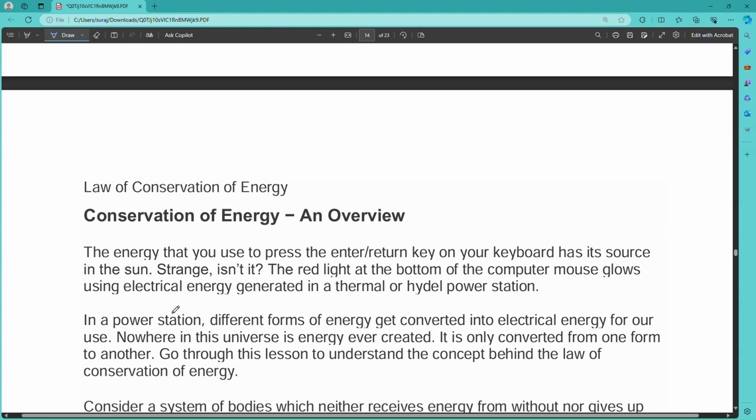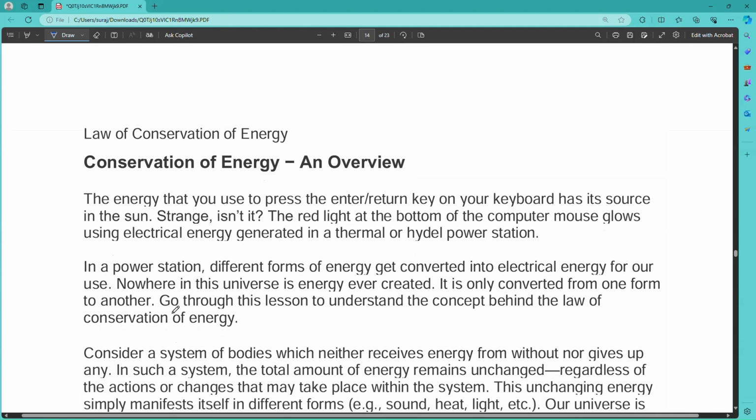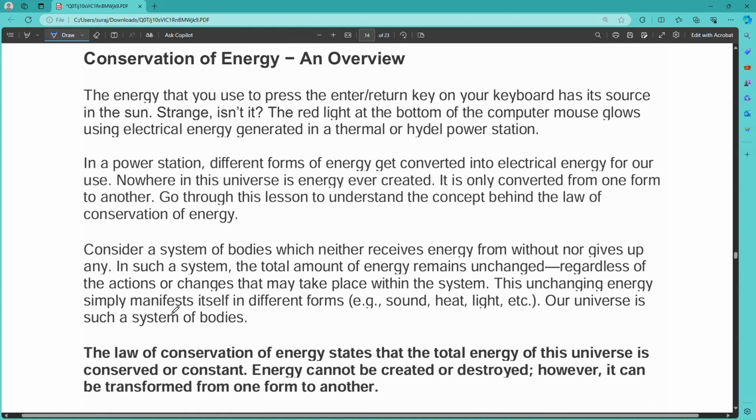Then conservation of energy. Conservation of energy means energy can neither be created nor destroyed, it can only transform from one form to another. Like if you discuss potential energy and kinetic energy, when the body is at rest, it has maximum potential energy, and when it starts moving, the potential energy converts into kinetic energy, and again when the body comes to rest, the kinetic energy changes back to potential energy. So energy can neither be created nor destroyed, it can only transform from one form to another.